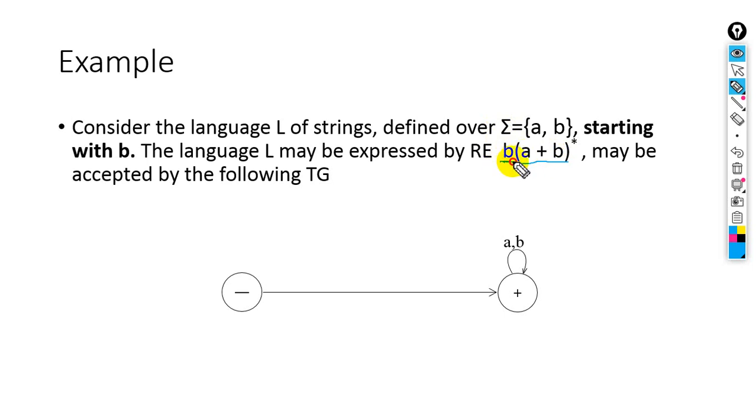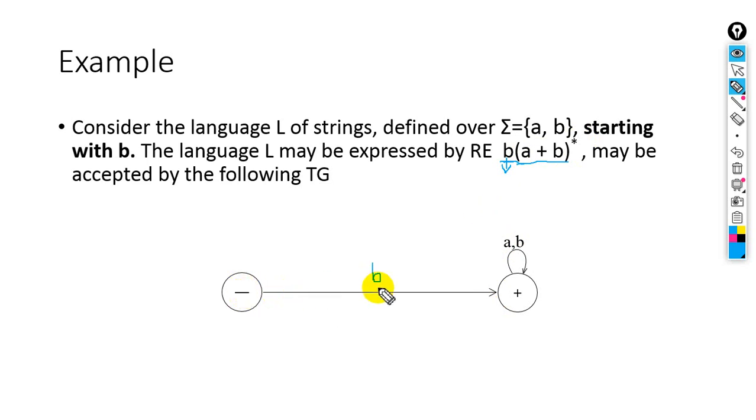But here we have a regular expression which starts each and every string of that regular expression with b. No matter whether the second letter is a or b, the first letter should be b. So here, how will we draw a TG for this? Look at this: b and here (a+b) whole asterisk. For the whole asterisk I have explained that there must be a loop. So this is the initial state and this is the final state. Sorry, here we should also draw b. Okay, so here we have b.